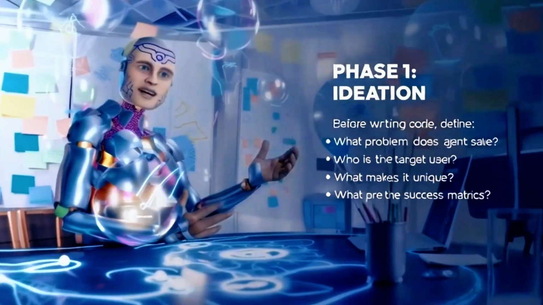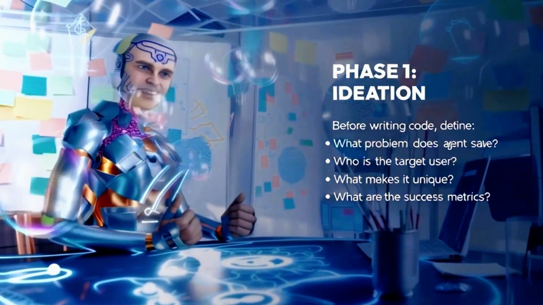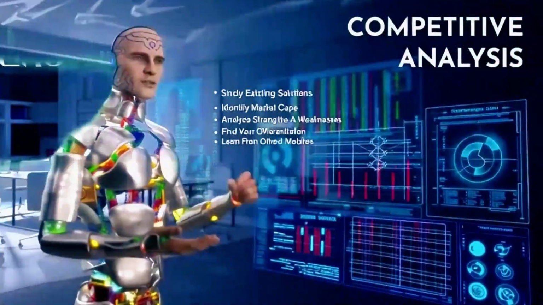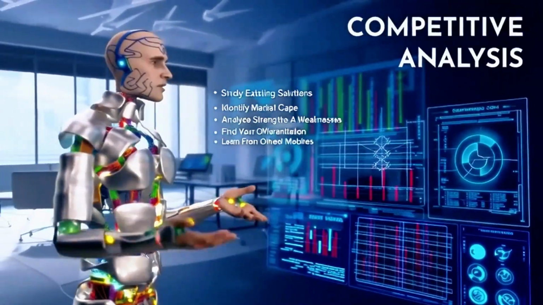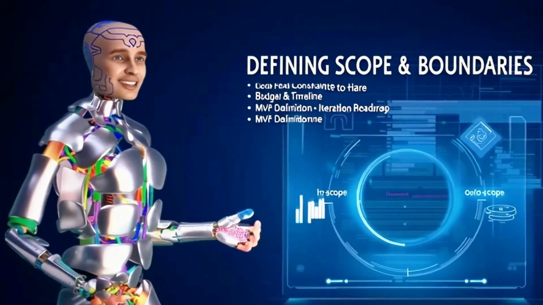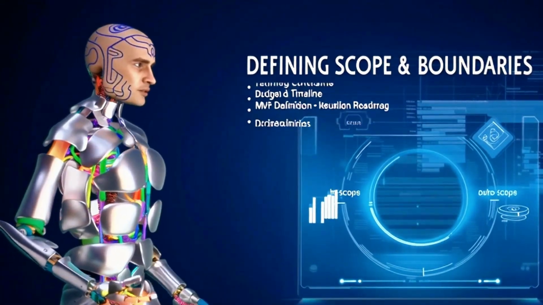Phase 1 is ideation. Ask the questions on slide 13. What problem are you solving? Who is the user? You need user research as per slide 14, and competitive analysis from slide 15. Don't build a hammer if your user needs a screwdriver. Then define your scope on slide 16. Build an MVP, not a generic do-everything bot.